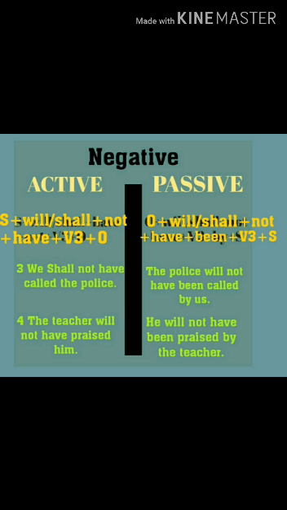Second, the teacher will not have praised him. So here our object is him. On passive side it will turn into he. He will not have been praised by the teacher. So this is the way to change negative sentence of future perfect tense from active voice to passive voice or passive voice into active voice.